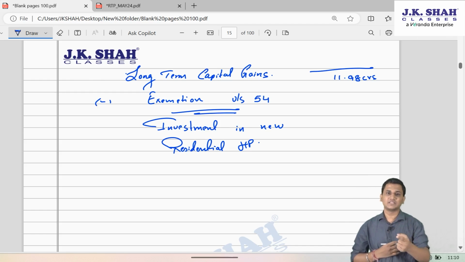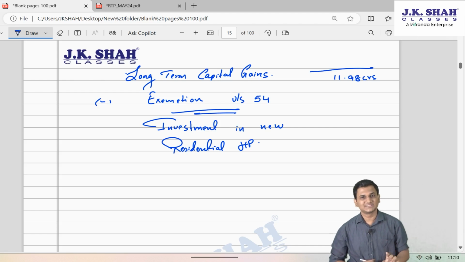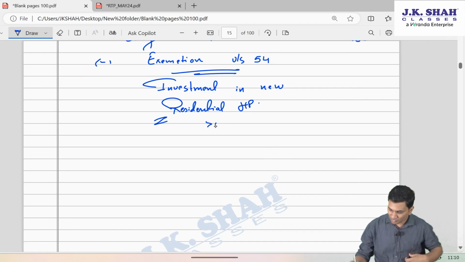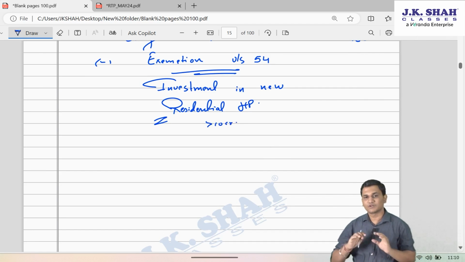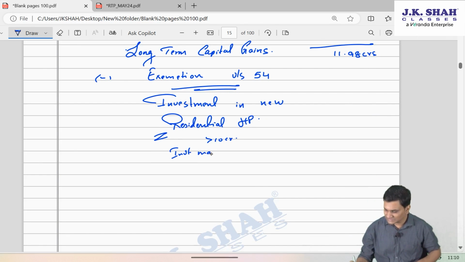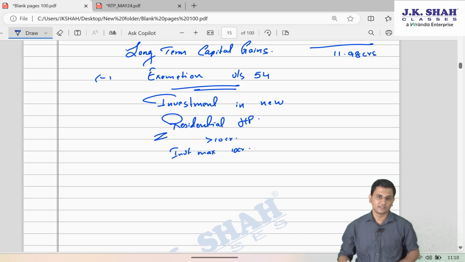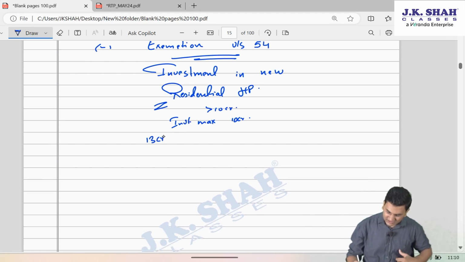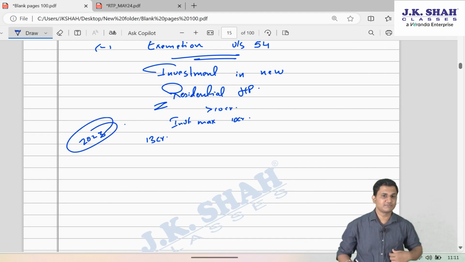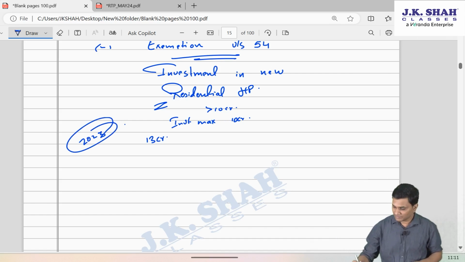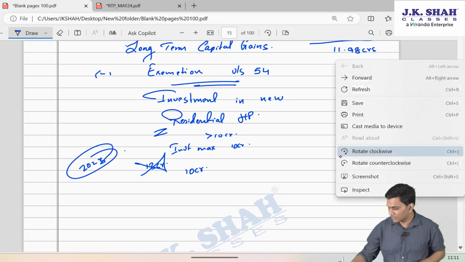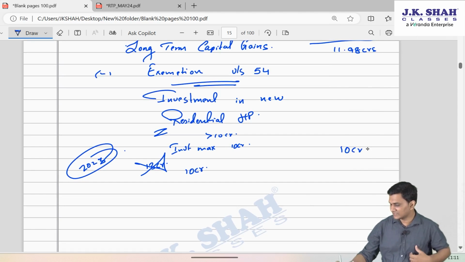But in Budget 23, one more amendment has come, which says that if the investment in new residential house property is more than 10 CR, then for the purpose of exemption under section 54, that investment will be considered as 10 CR only. So in our case, since the value is 13 CR, after the Budget 23 amendment we cannot allow him exemption of the entire 11.98. We will have to restrict this investment value only to 10 CR. So therefore, out of this 11.98, only 10 CR will get exempted.